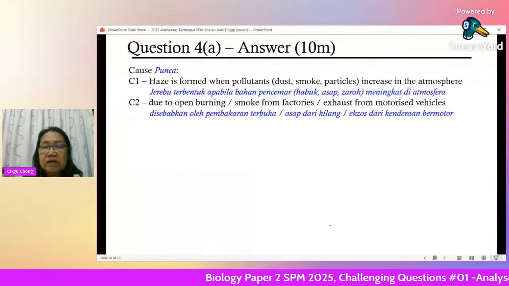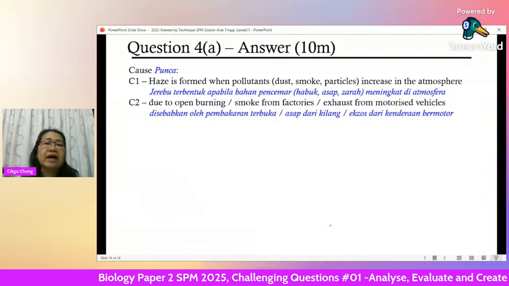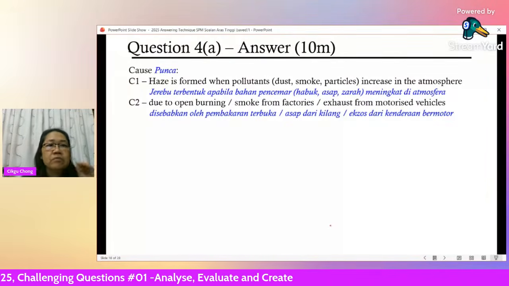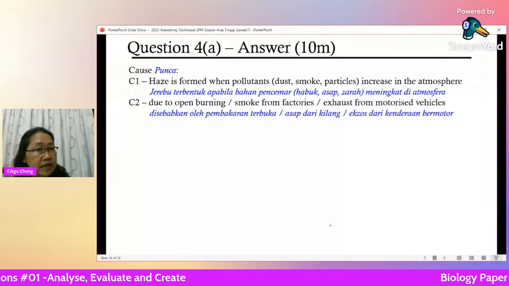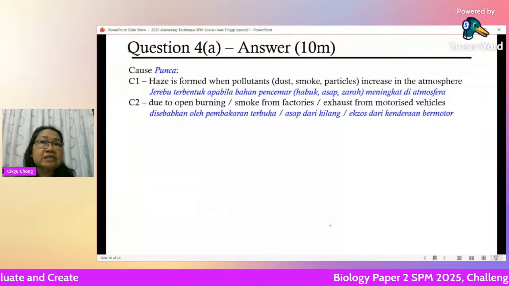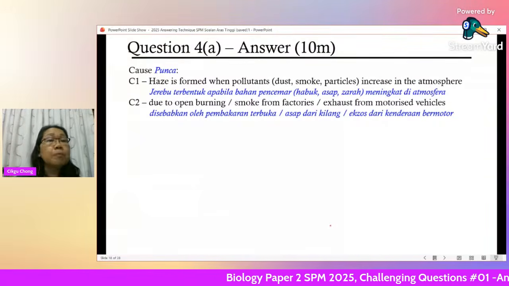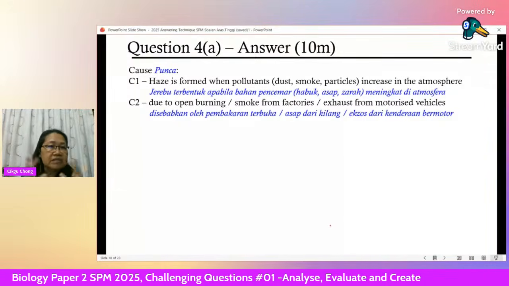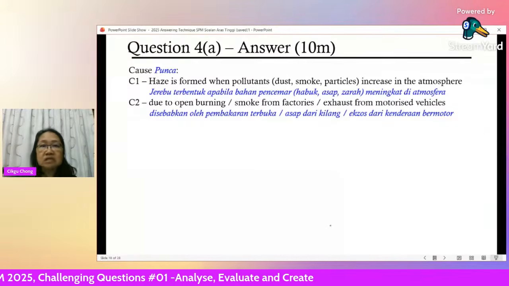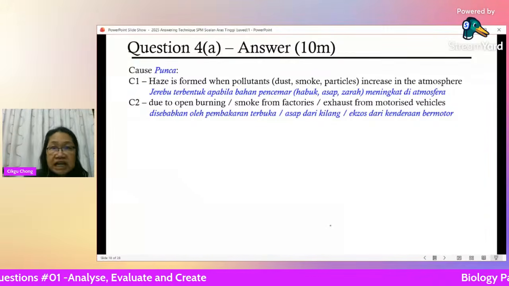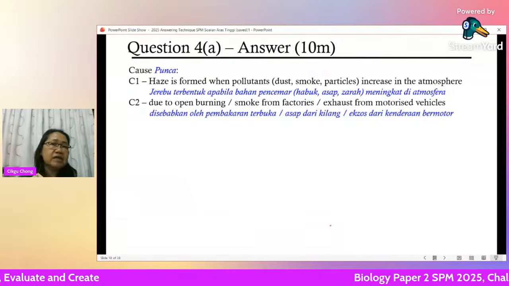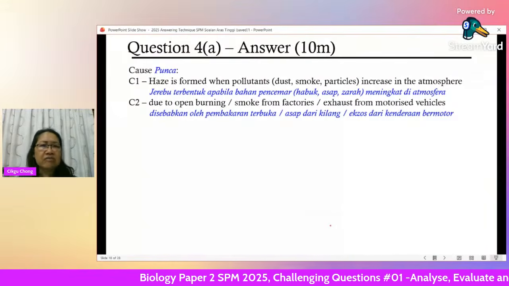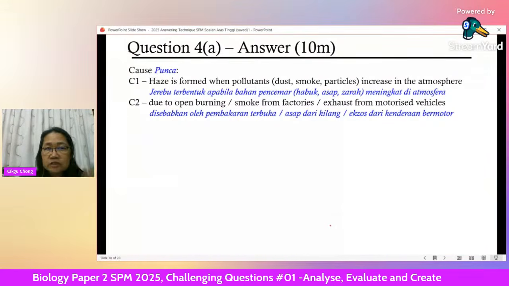So what causes haze? Open burning, smoke from factories, exhaust from motorized vehicles. So all these are causes of haze. Not cutting down trees. Cutting down trees increases the CO2, but it doesn't cause haze unless you burn it. You have to say open burning, because haze is actually the particles suspended, due to the burning and all that. All the particles released into the air are so small and light that they float everywhere, and they don't settle. Okay, so you have your cause.